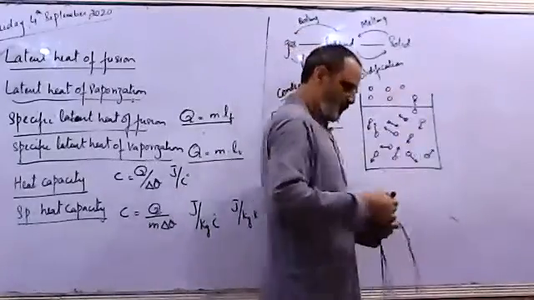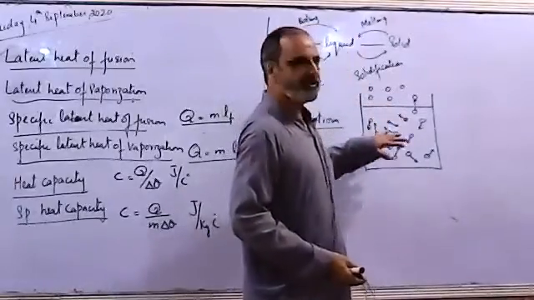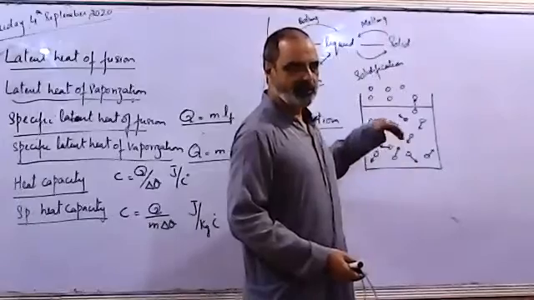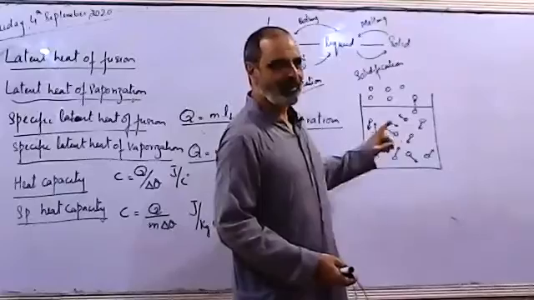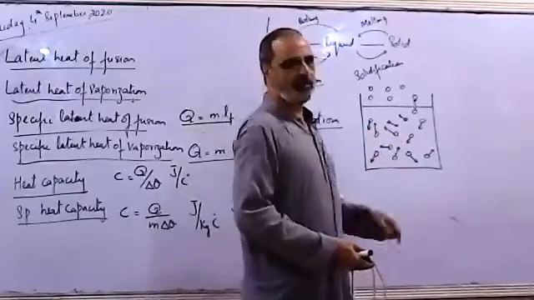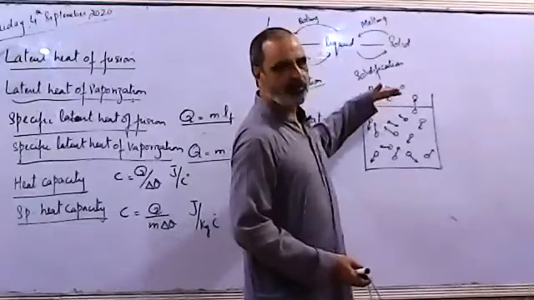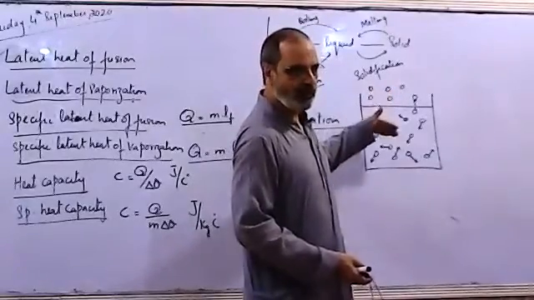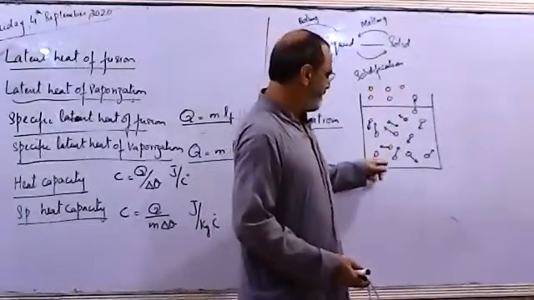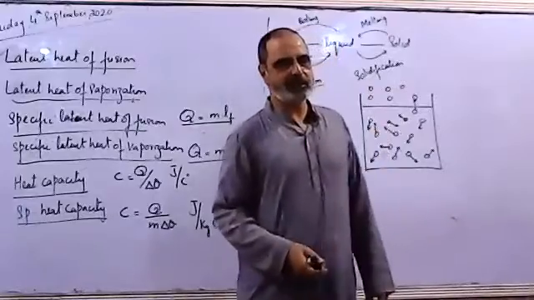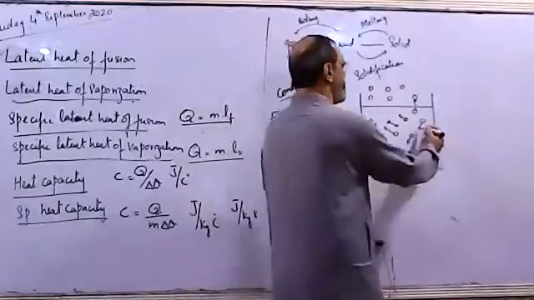Now these molecules which leave the surface are highly energetic, leaving behind the less energetic molecules. That is why, first of all, the mass of the liquid decreases because the molecules are leaving the surface and changing into gas. Secondly, the molecules left behind are less energetic, due to which the temperature of the liquid falls.